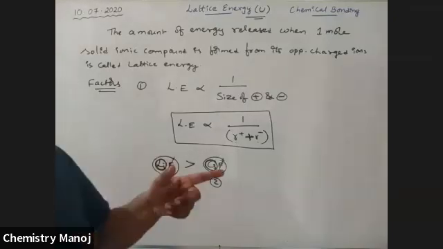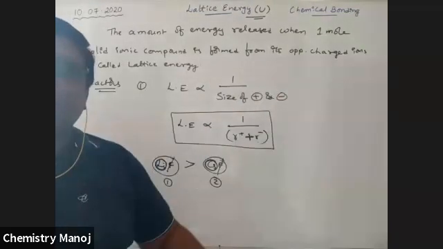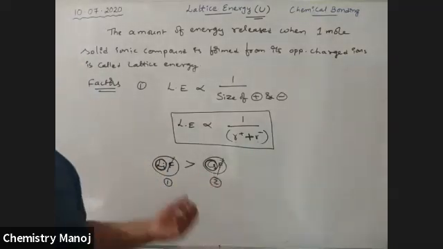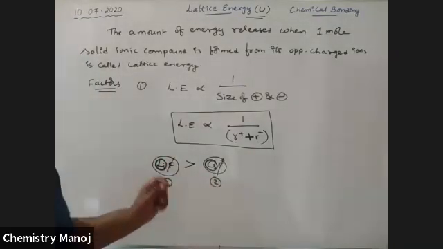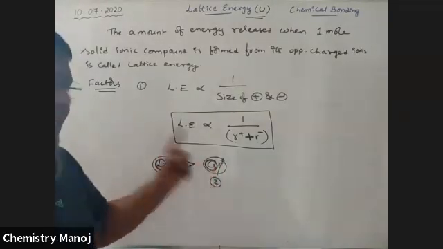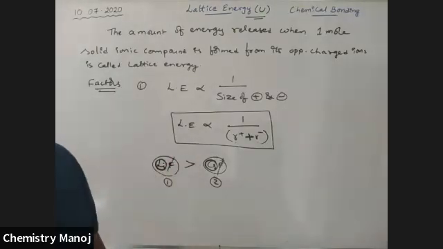So strength depends on lattice energy. Formation depends on the sizes. A larger ion gives a larger cation that is easily formed; a smaller cation is difficult to form. That means lithium fluoride is more ionic than cesium fluoride. The strength, the ionic character of lithium fluoride, is more than that of cesium fluoride.